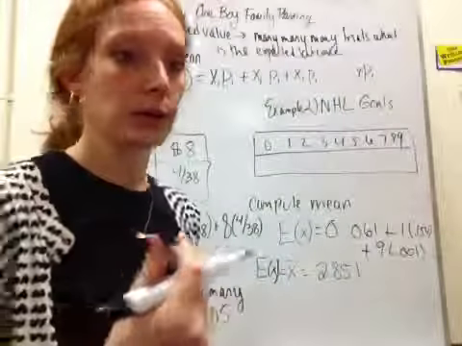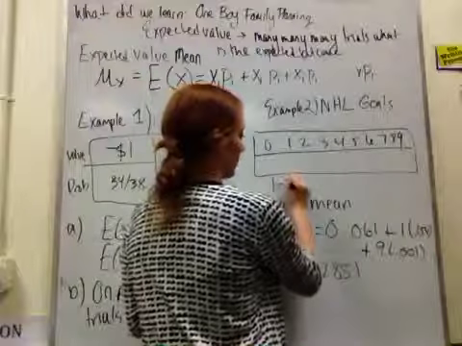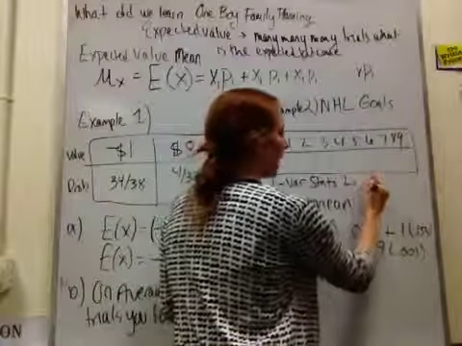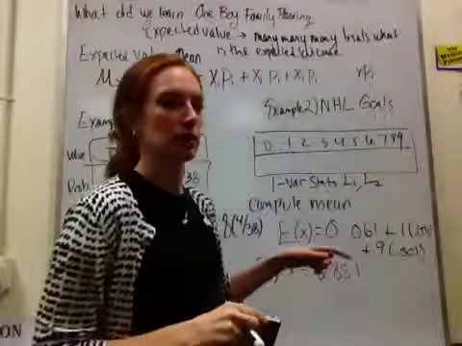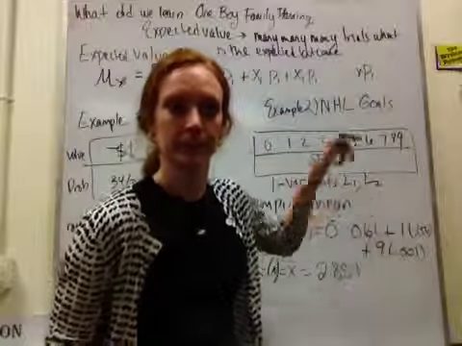For those who have the older calculators, reminder, you're going to do the one variable statistics. So stat, go over to calc, one variable stats. And you're going to need to write L1, comma L2. It needs to know that the counts are in L1 and the probabilities are in L2.